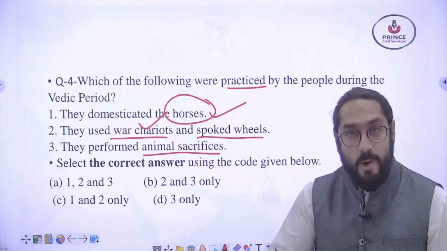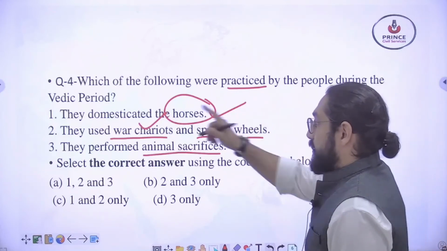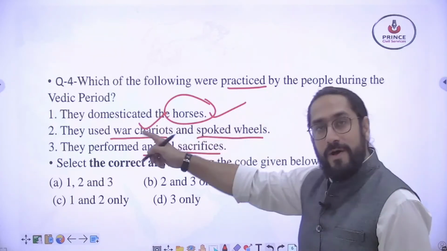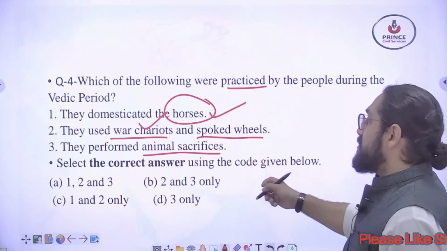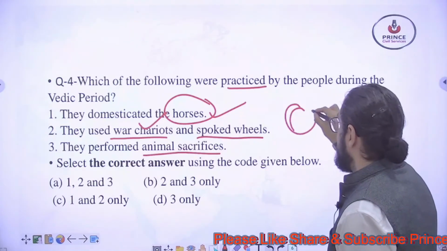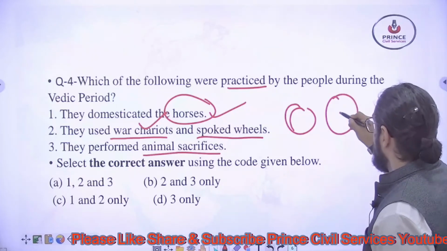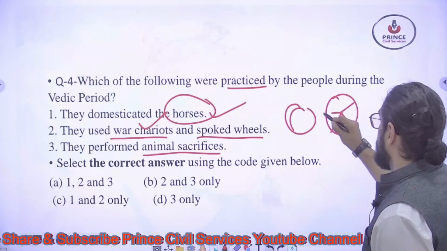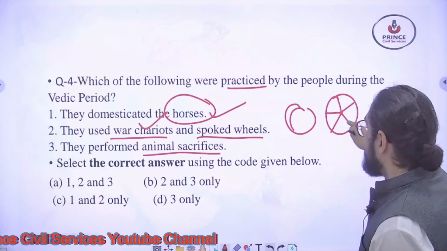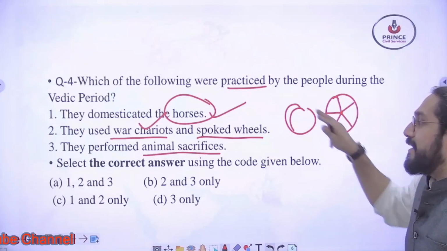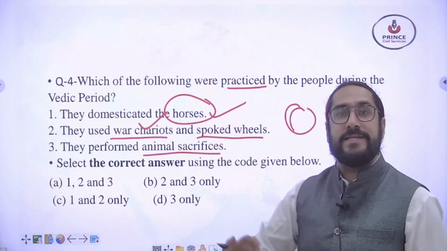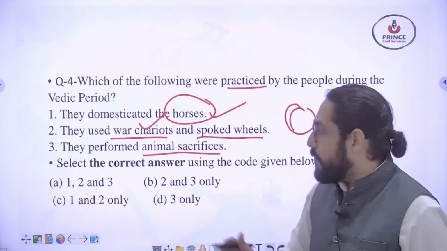So this is also right. They were the first to use war chariots and they also used spoked wheels. So this is a wheel and these are the spokes. This type of wheel was used by the Aryans in their chariots and other vehicles.